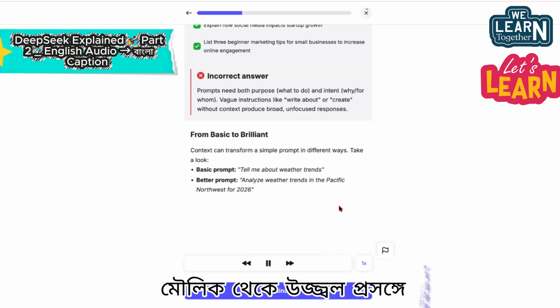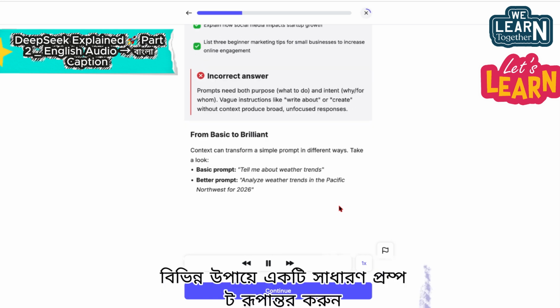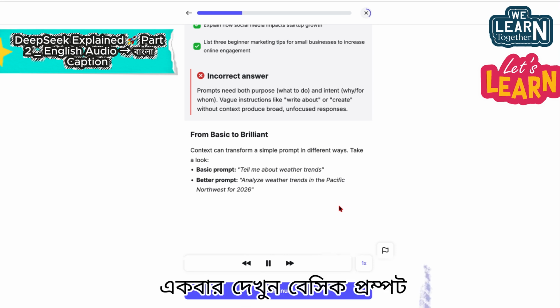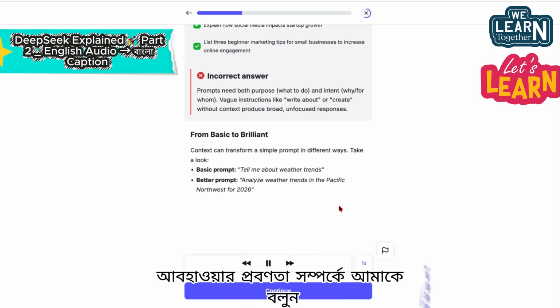From basic to brilliant. Context can transform a simple prompt in different ways. Take a look. Basic prompt: tell me about weather trends.